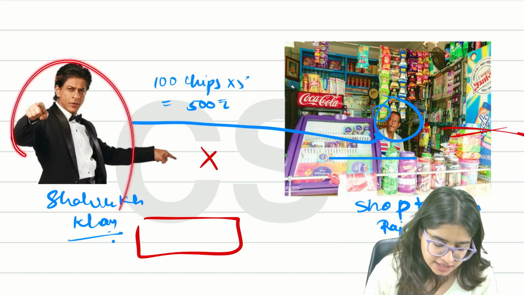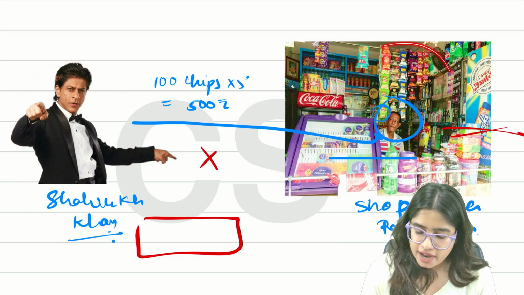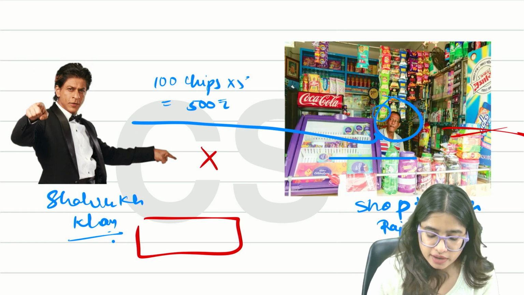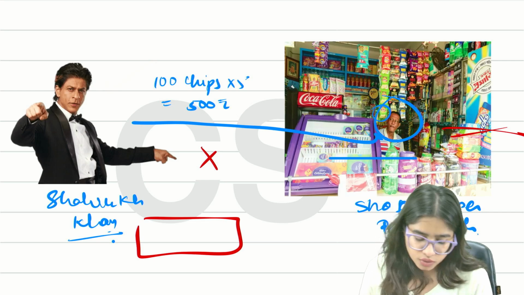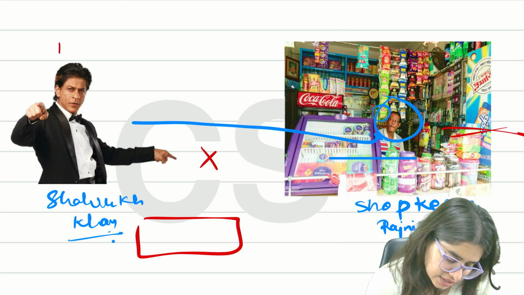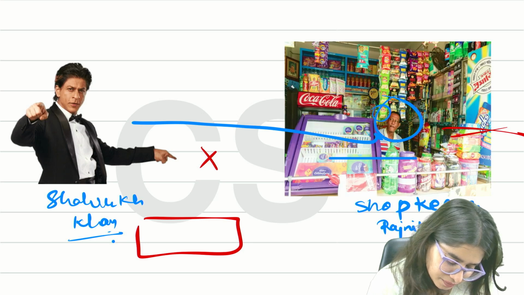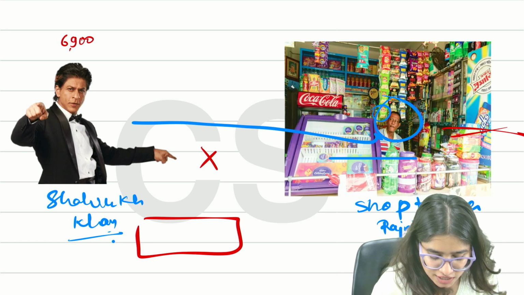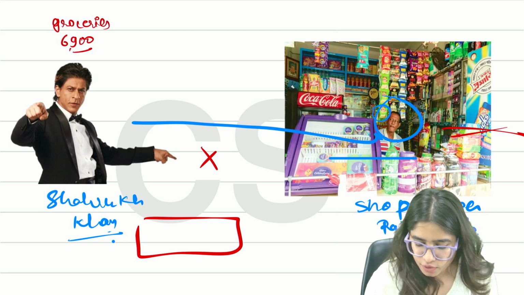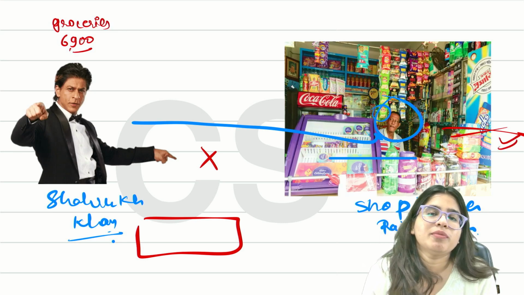So let's say this is Shah Rukh Khan and this is a shopkeeper. He is selling some groceries and Shah Rukh Khan purchased some groceries worth rupees 6,900 from this particular shop.